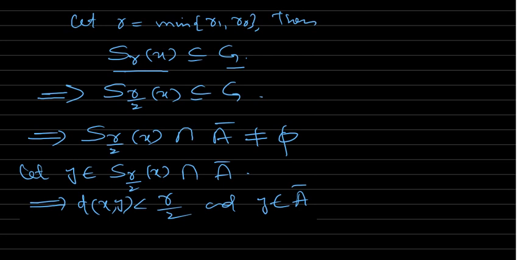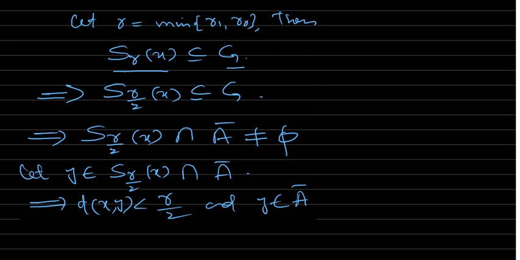So what does it mean? It means that the sphere with center at Y and radius R by 2 must intersect with A. That's very important. Does this sphere intersect with A?